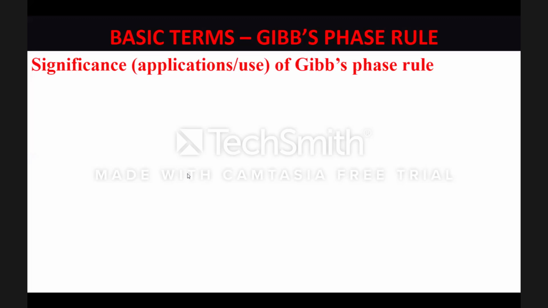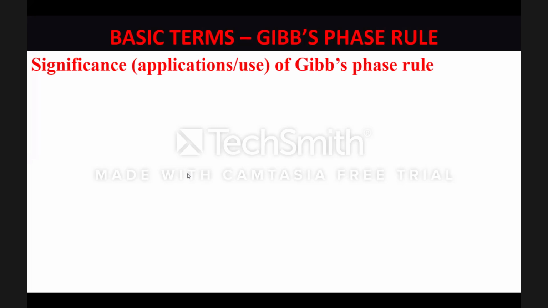Now, most of us would say, sir, out of those 4 parameters, if any 3 parameters are known, then the 4th parameter can be found out. Okay, yes, this is an application. This is a use of the Gibbs phase rule, but this is only a minor application. What would you do by finding out that 4th parameter?